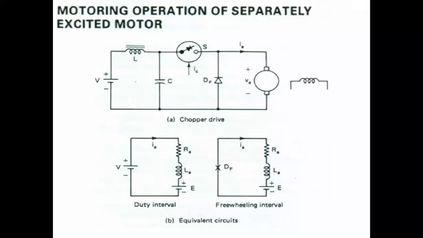If you see here, the basic drive circuit is shown in the figure. An LC filter is connected between the source and the chopper in order to reduce the fluctuations in the source currents and voltages. So we are taking one LC filter only for safety. So this will be connected between the source and the chopper.